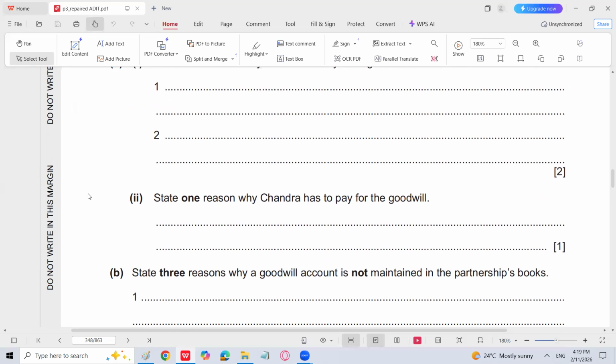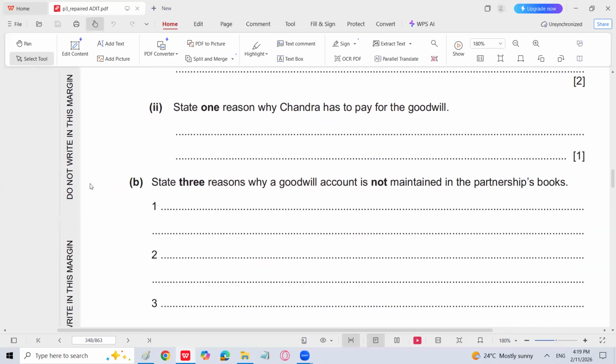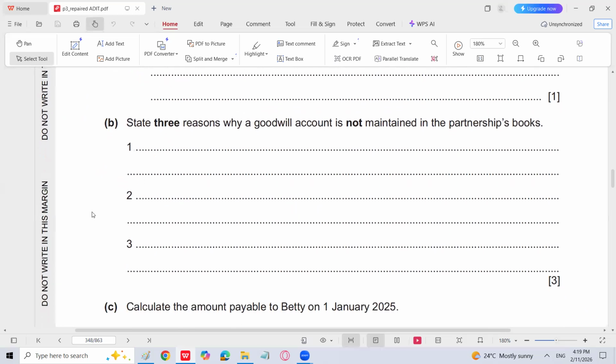State three reasons why a goodwill account is not maintained in the partnership books. Number one, as I discussed with you, this is inherent goodwill, existing goodwill. Existing goodwill is created because of the good year of trading, and it is not supposed to be recorded in the books of account. Purchased goodwill is recorded in the books of account in a business purchase.